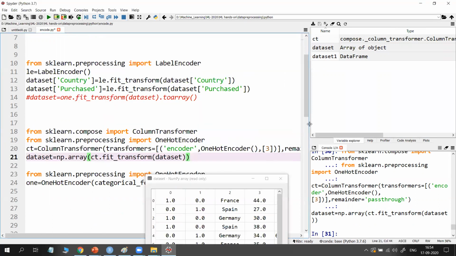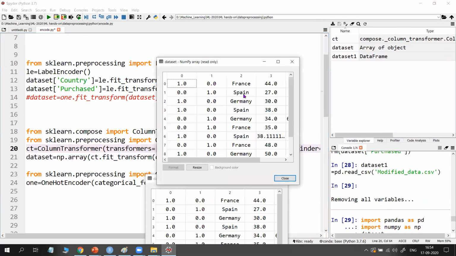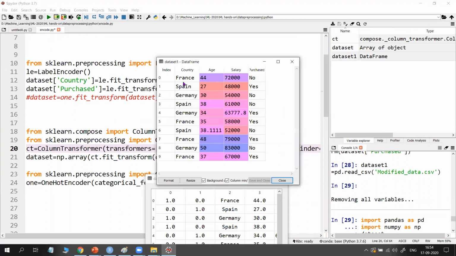For which column did I apply it? Only 3. What is that column in the original data set, 0, 1, 2, 3? Yes or no? So I applied it to purchased. Actually, there is no need to apply categorical one hot encoding for purchased, as I explained, but to show you the example, I applied it to this one. If you apply one hot encoding to this one, as I told you, 2 columns are created, one for no, one for yes. And these 2 columns come first. All one hot encoded columns come first.